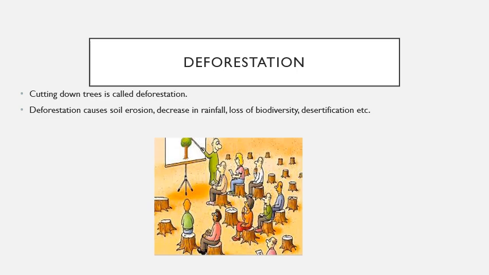Loss of biodiversity. Destruction of forests has led to the destruction of birds, reptiles, and other living creatures. The world will be a far poorer place without birds and animals. Desertification. If no efforts to check decrease in rainfall are taken, desert-like conditions will be produced. Already, there are many places which have become a desert in our country.